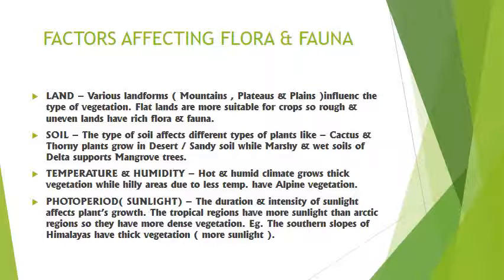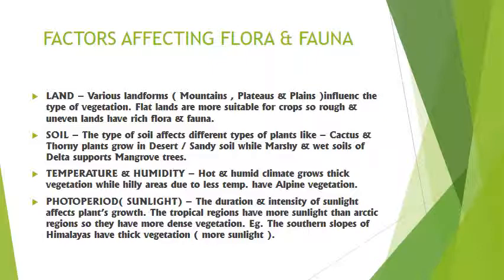Next is soil. The type of soil affects different types of plants. Like cactus and thorny plants grow in desert or sandy soil, while marshy and wet soils of the delta support mangrove trees. So what type of soil is there will also affect the type of vegetation or trees or plants. Next is temperature and humidity. Hot and humid climate will have thick vegetation, while the cool climate of hilly areas will have alpine vegetation.